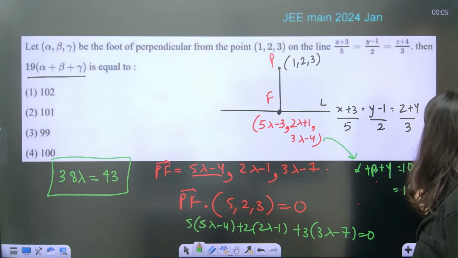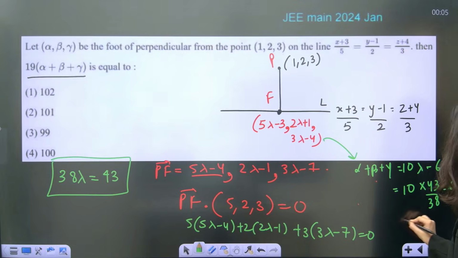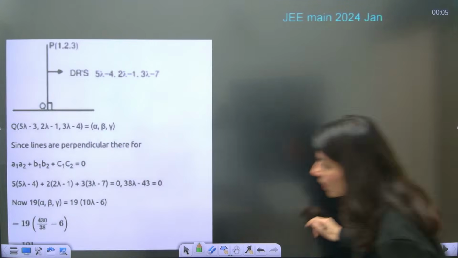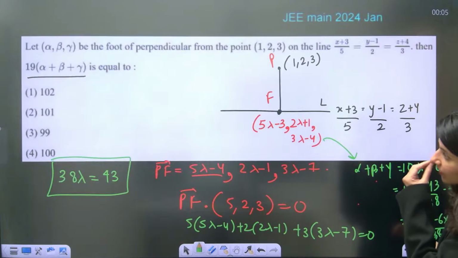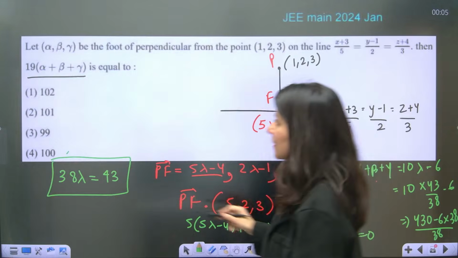So, just put the value of lambda right here. 43 into 43 by 38 minus 6. 430 minus 6 into 38 upon 38. So, correct answer of this particular question will be what? 100 and something 1. Yes. Solve it. Get B as the correct answer.